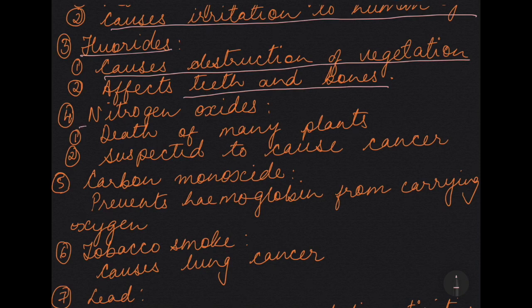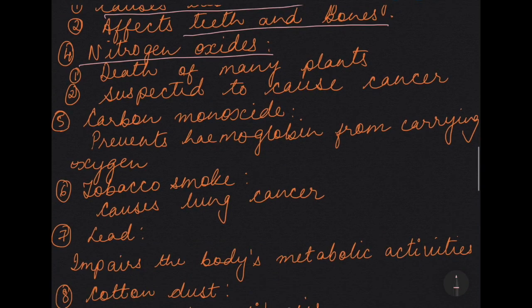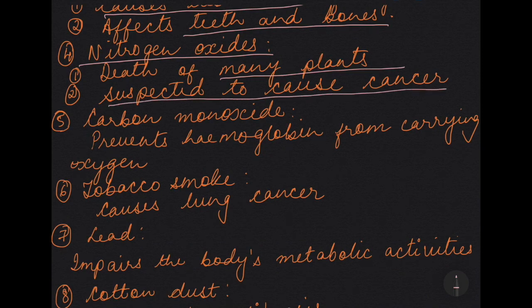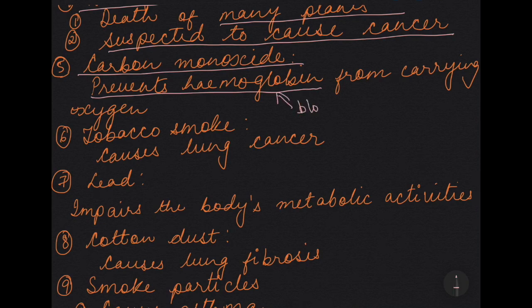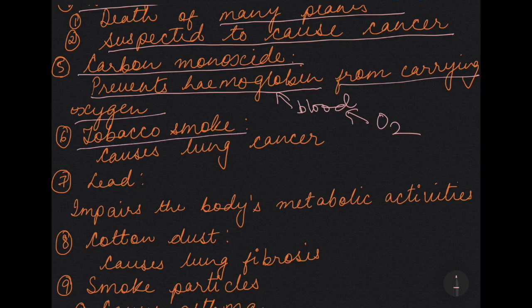Next we come to nitrogen oxides. Now nitrogen oxides cause the death of many plants. It is also suspected to cause cancer. Now next is carbon monoxide. You must have heard about carbon monoxide poisoning. Why is it called carbon monoxide poisoning? Because it prevents the hemoglobin which is present in the blood from carrying oxygen. Next we come to tobacco smoke. You all know smoking is injurious to health. Why? Because it causes lung cancer.